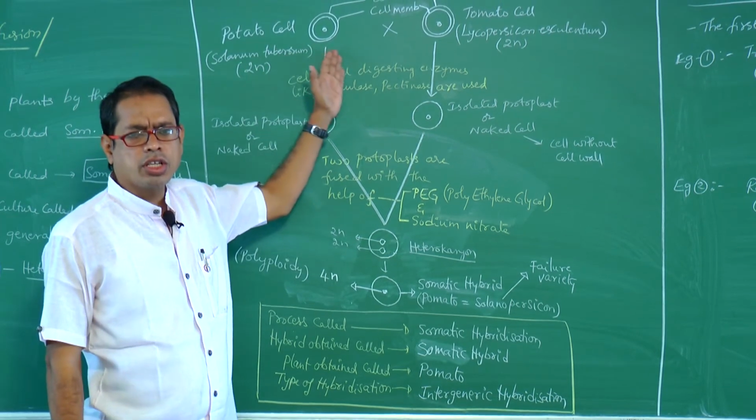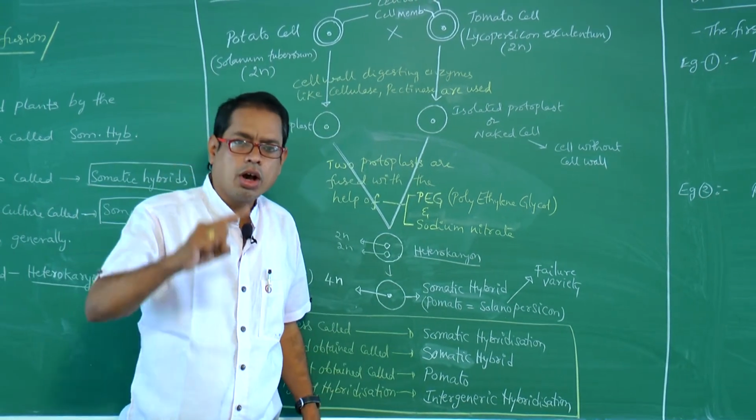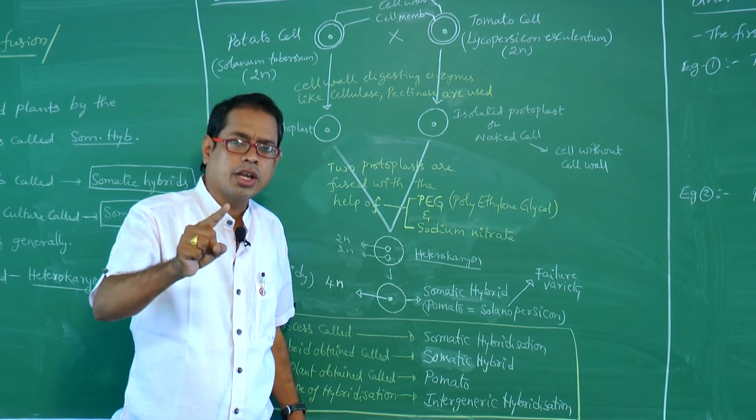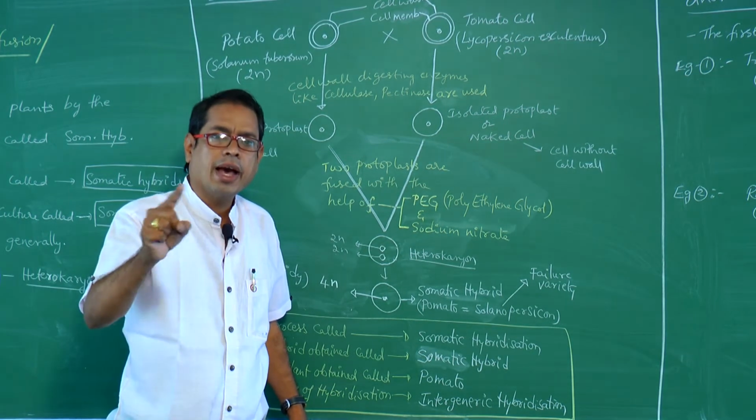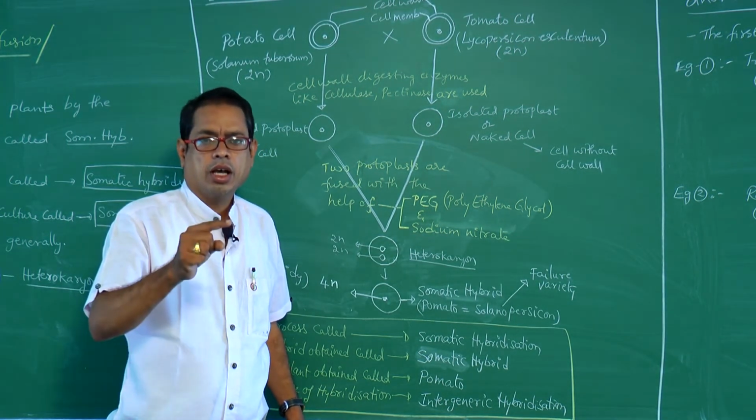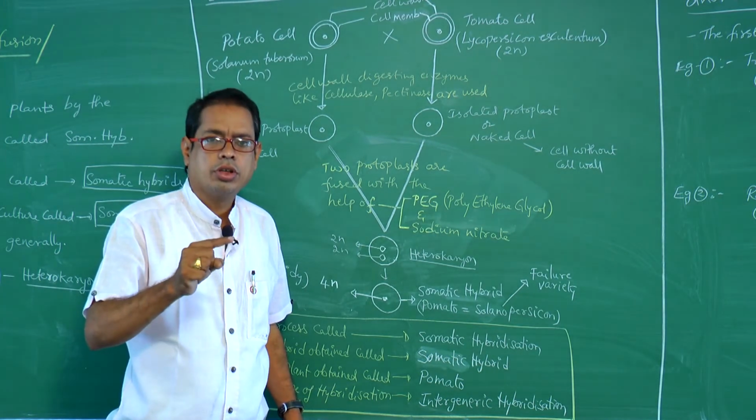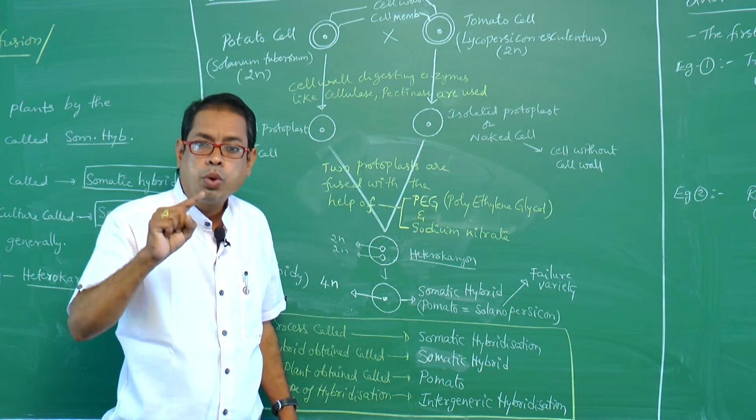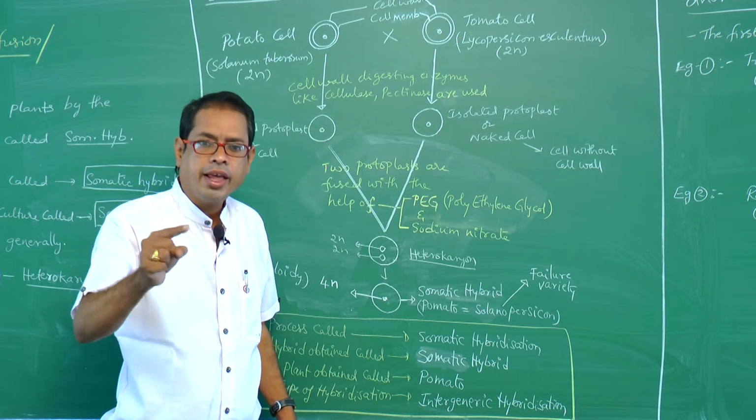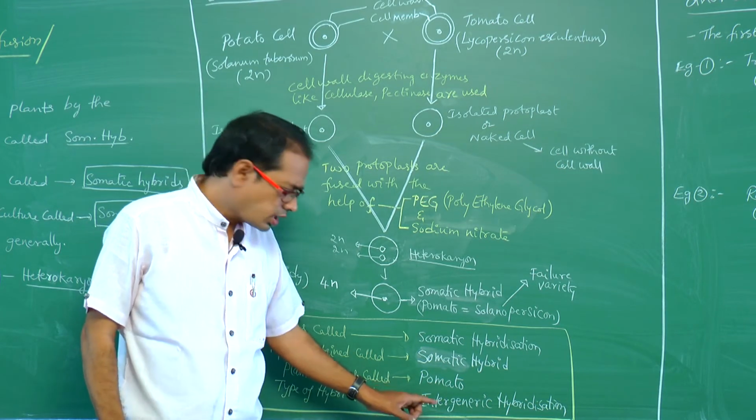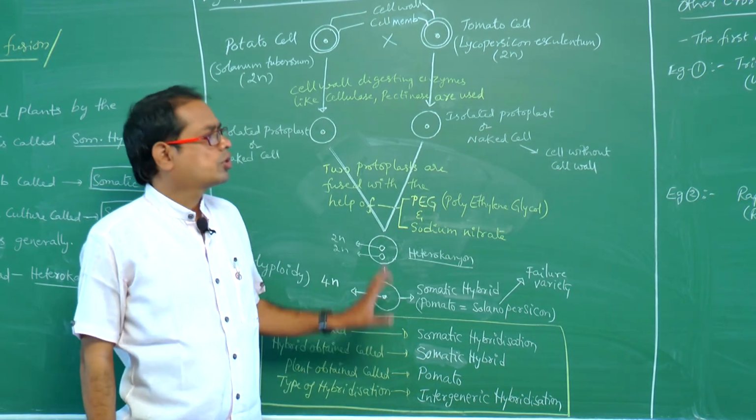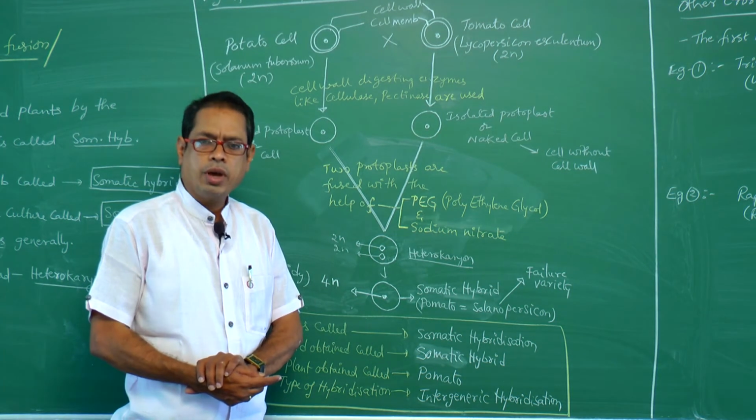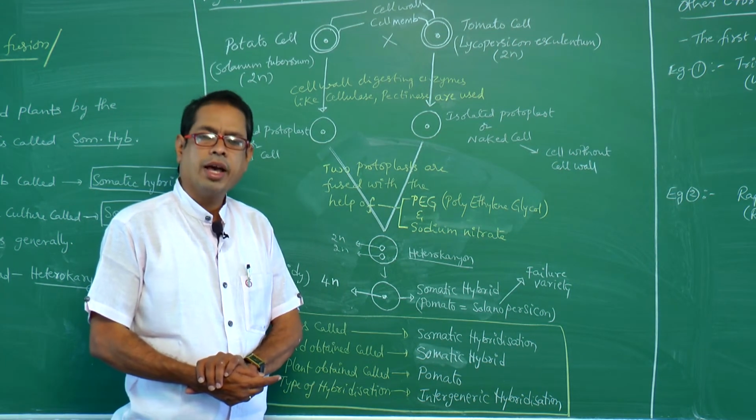When potato cell is crossed with tomato cell, the process is called somatic hybridization, also called protoplast fusion, also called parasexual hybridization. The obtained hybrid is called somatic hybrid. The obtained plant is called pomato. What type of hybridization is it? That is intergeneric hybridization. So this is about protoplast fusion or somatic hybridization or parasexual hybridization.